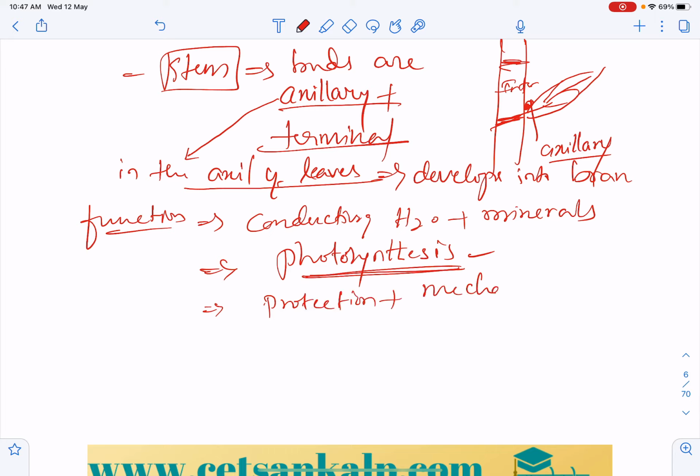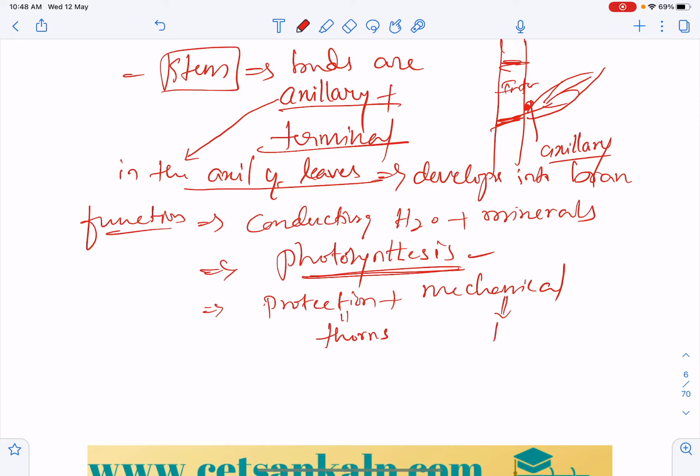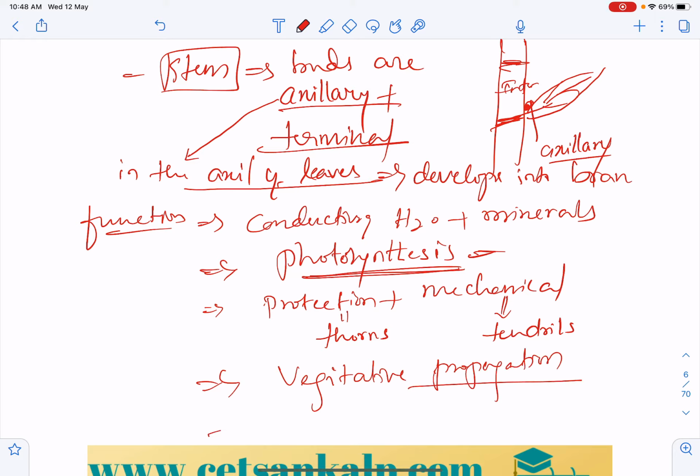Mechanical support and protection, like thorns and spines, and tendrils for anchorage, and many others. Some help in photosynthesis, like phylloclade and cladode, which are the best examples. Some store food, and they also help in vegetative propagation, which gives rise to a young plant using that vegetative part. They also help in storage of food.